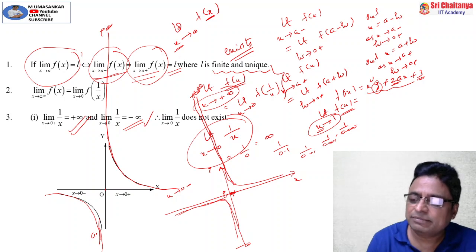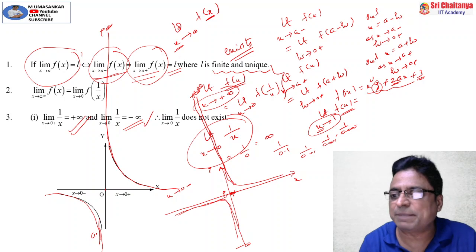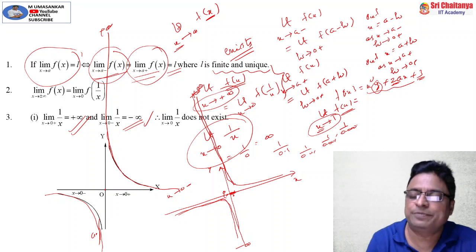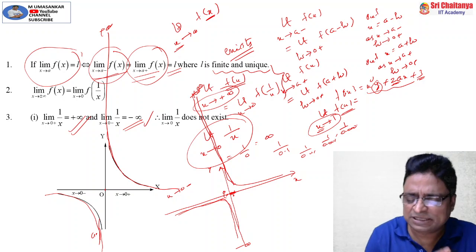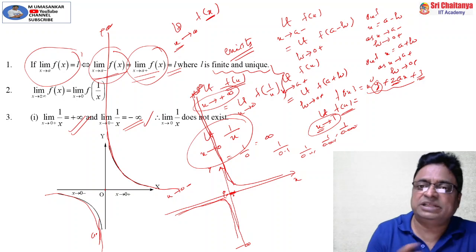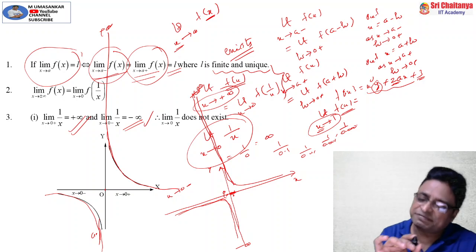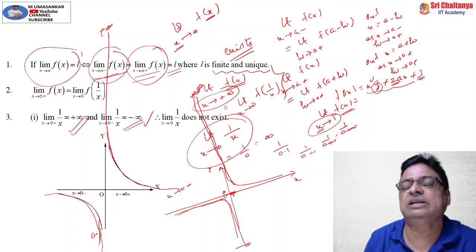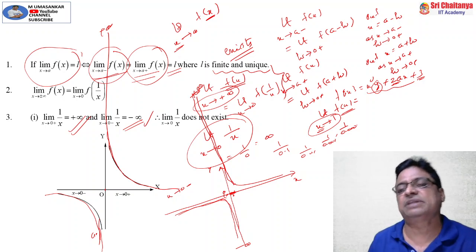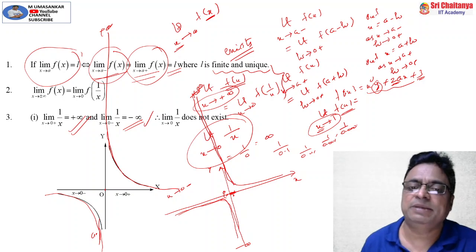So whenever the function involves 1 by x, 1 by x square, 1 by x cube type of functions at x is equal to 0, you need to find both left and right hand limits. They are elementary but important. See, my friends, all lengthy and difficult problems are not important and they never play a good role. These are the first fundamentals. If you master these fundamentals, you can do wonders in limits. You can get 100% of the subject in finding limits, whatever difficult problem it may be.